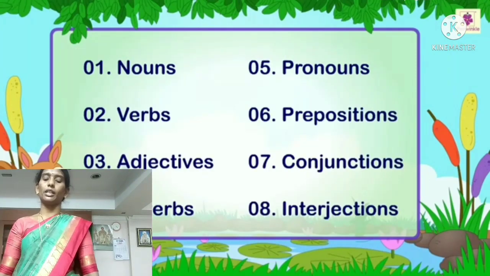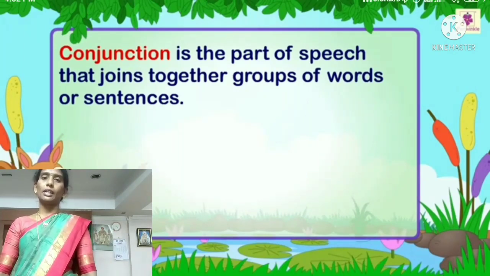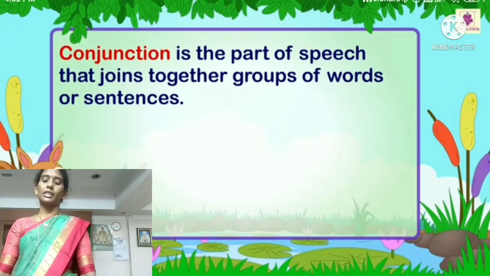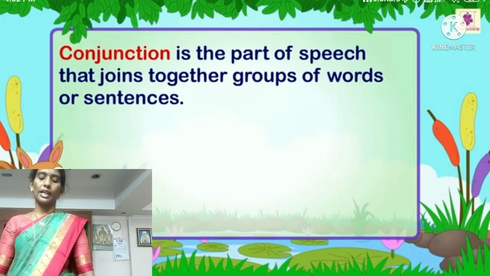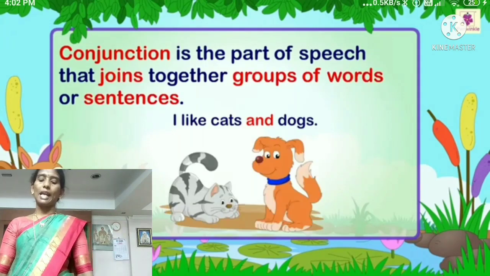Next part of speech, that is the seventh one, conjunction. Conjunction is the part of speech that joins together groups of words or sentences. For example, I like cats and dogs. Here and is the conjunction.